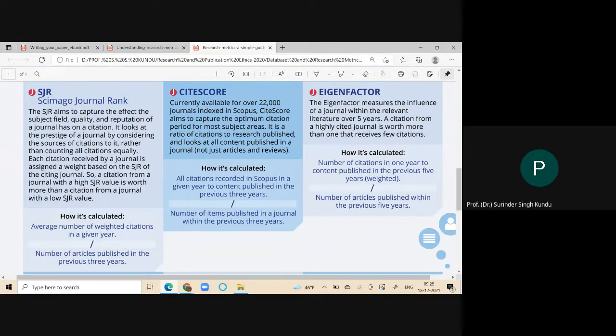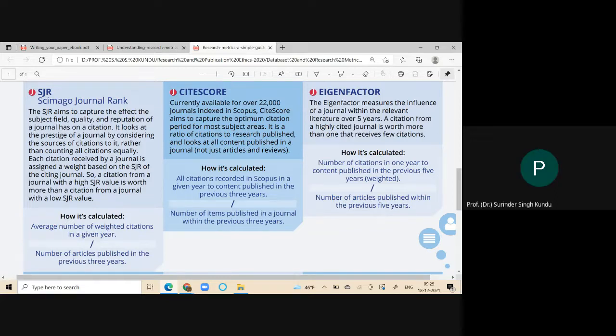Citation from a journal with a high SJR value is worth more. It means if the weighted average is more, then it will give a high rank. If the average is low, the rank will also be low. And it will give the ranking of your paper also, where your paper stands. I hope it is clear.